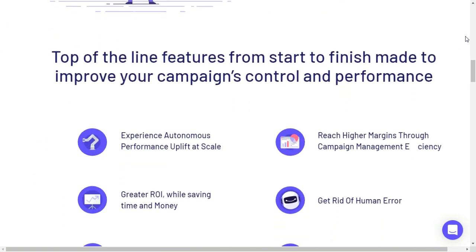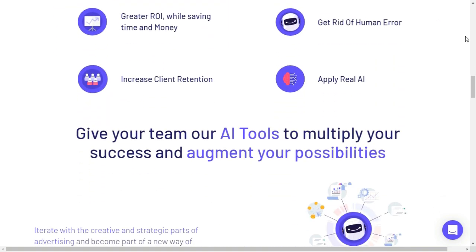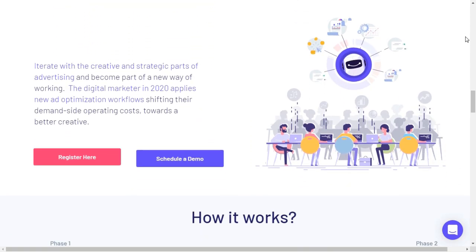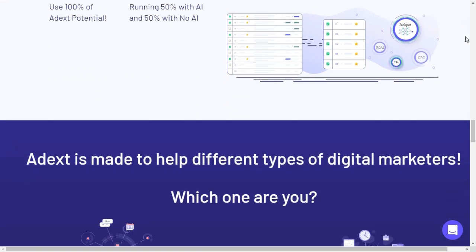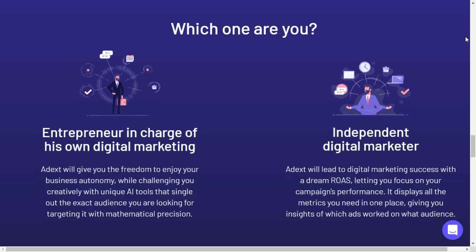It iterates with different combinations of age, gender, and type of device to define the best performing audiences and manage your budget intelligently, assigning more budget to the top performers. Now let's talk about the second area where AI is contributing the most, ad creation and creative insights.